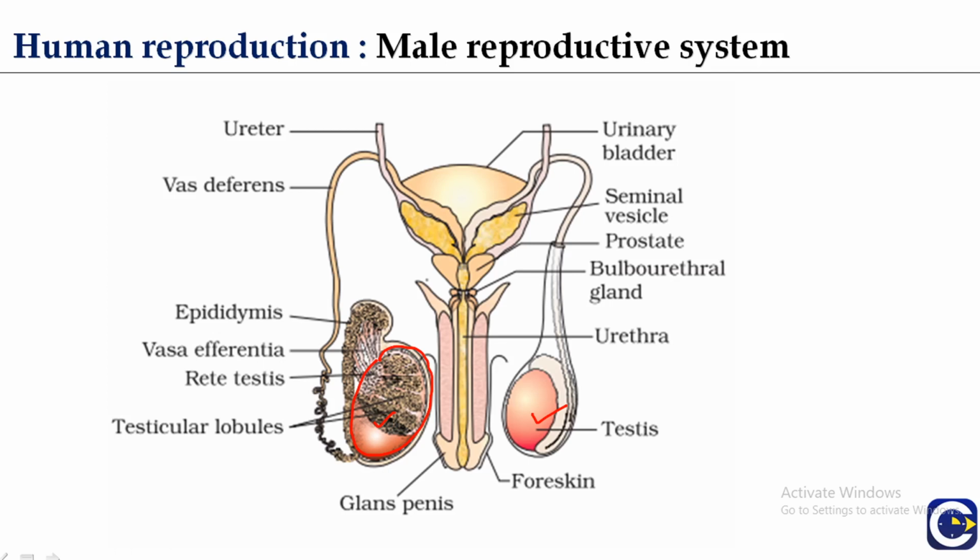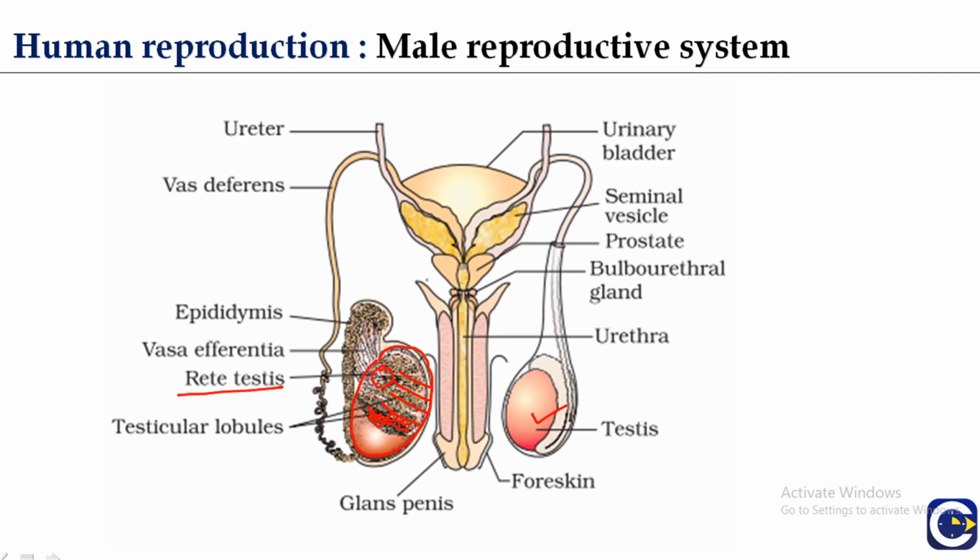Now there are testicular lobules in each of the testes, and these lobules are like compartments in which the seminiferous tubules are present. In each compartment 1 to 3 seminiferous tubules are present, and these seminiferous tubules converge towards the posterior surface of the testes, and ultimately they form the rete testis.